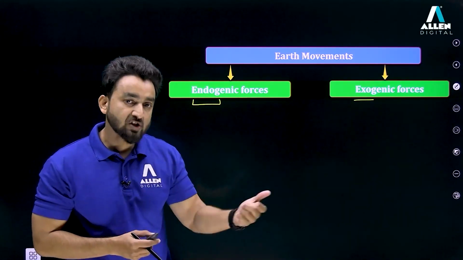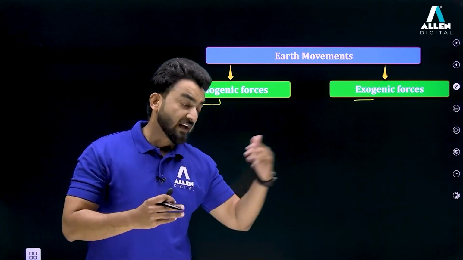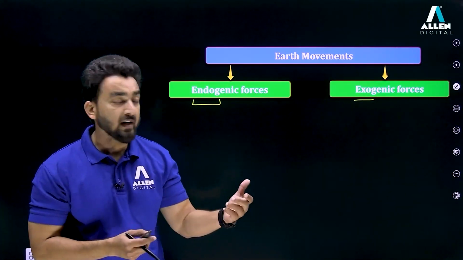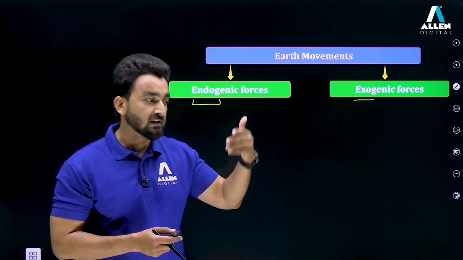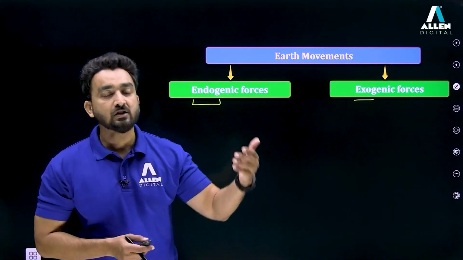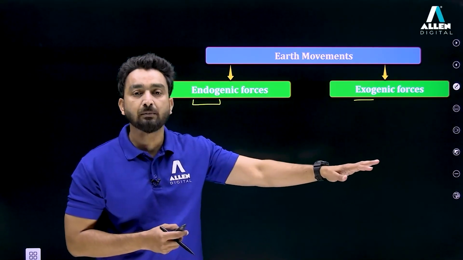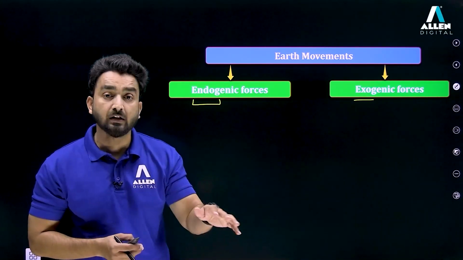That is the pressure exerted by the flowing water over the sides of that valley, right? Similarly, you can say the glaciers, the ice, which again work as an agent of erosion. When these glaciers bisect from each other, they drift towards another portion. That is the force they apply over the earth, right?